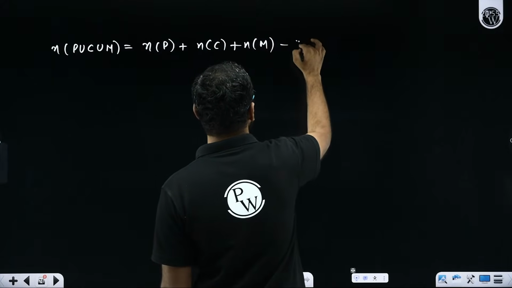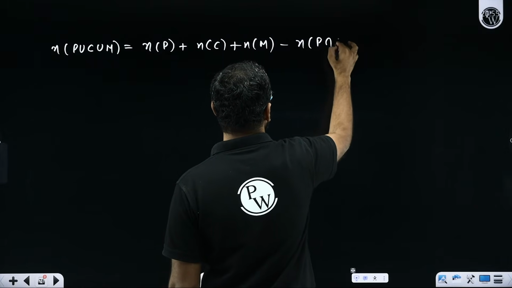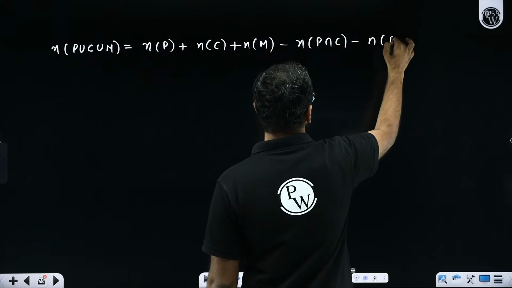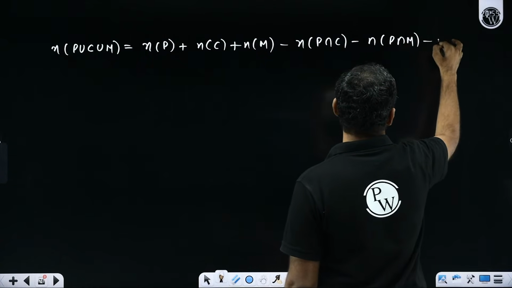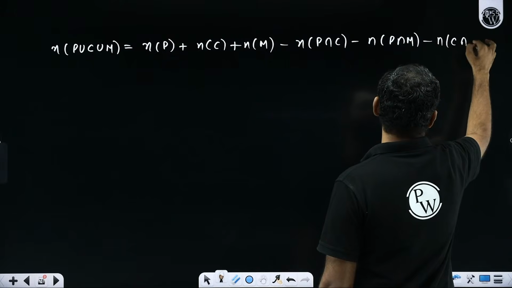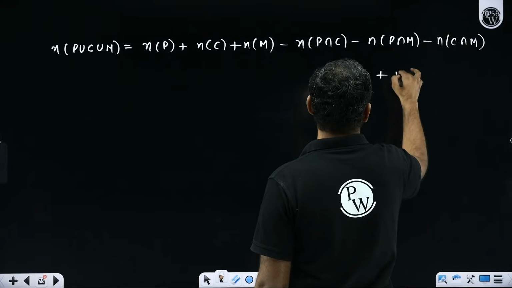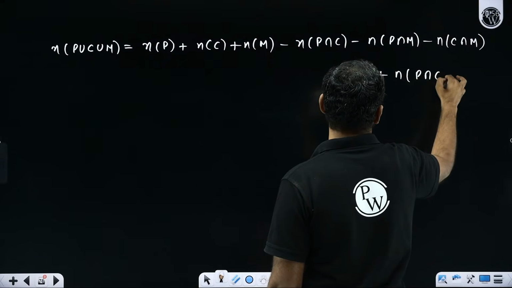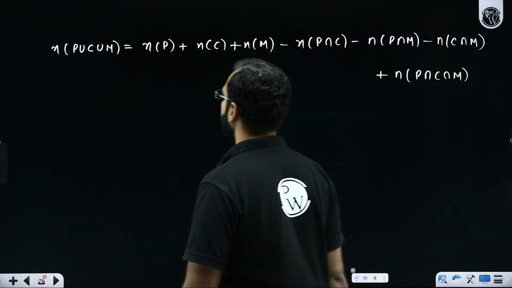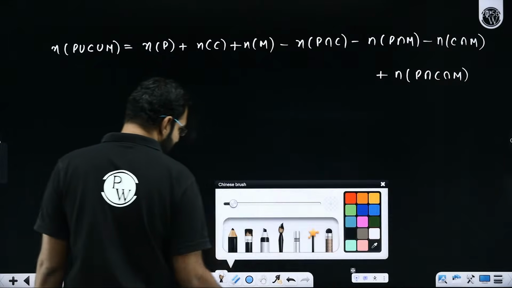I hope you're getting it. Minus number of people who cleared physics and chemistry, number of people who cleared physics and maths, minus number of people who cleared chemistry and maths, plus number of people who cleared physics and chemistry and maths. Remember that? So if I put the data here,